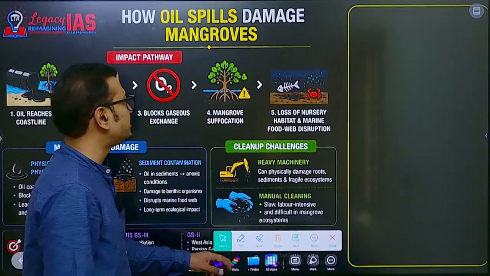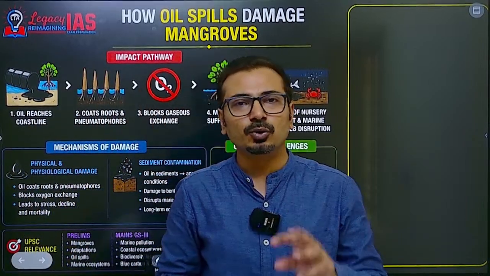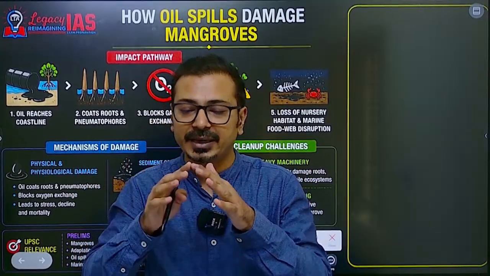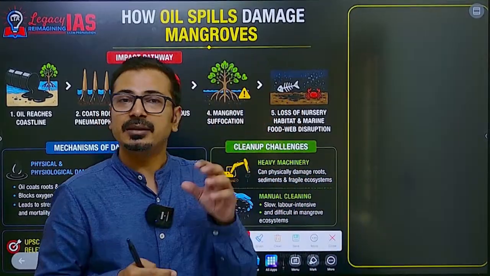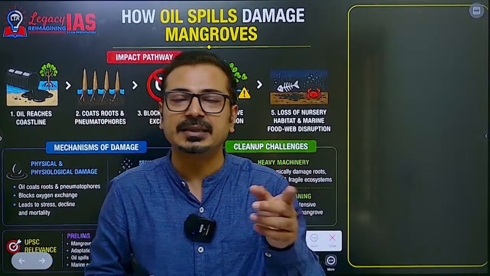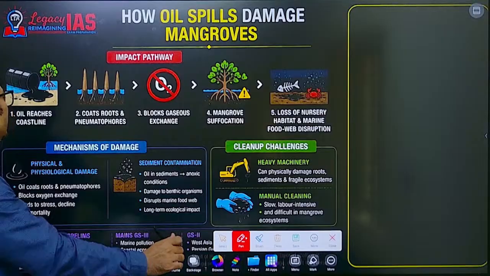Now, how is an oil spill damaging mangroves in this particular case? Two ways. First, it is covering the pneumatophores, or the roots, which are helpful for gaseous exchange, and that is choking the mangroves. The second thing is that overall the food chain of that particular area is going to get affected. Look at this.